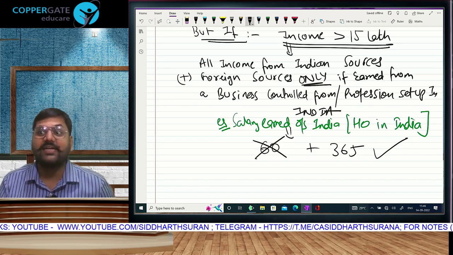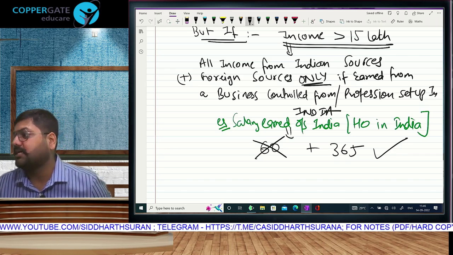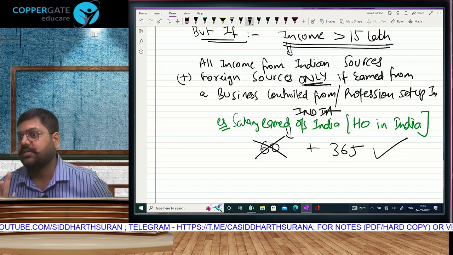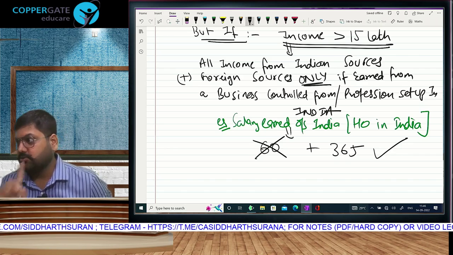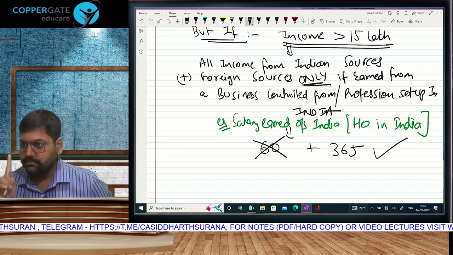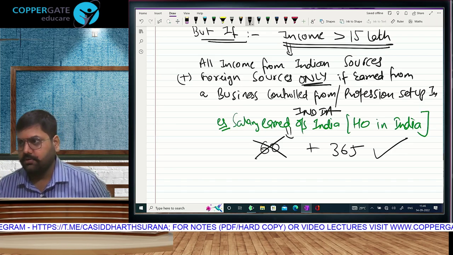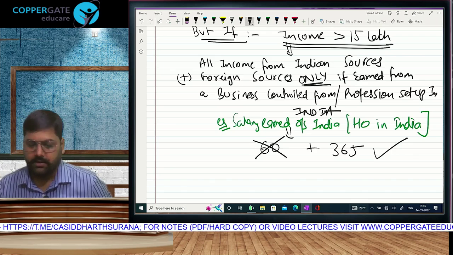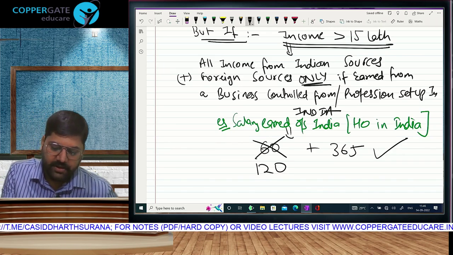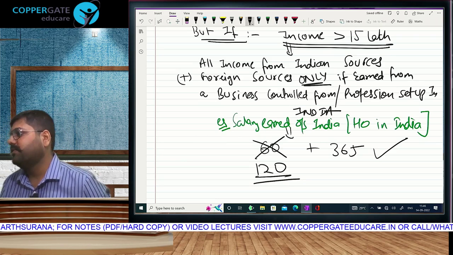This condition was getting cancelled for people coming on visit. But for those who come on visit and whose income exceeds 15 lakh, are we clear which income? When I say income, it does not mean world income. It means all Indian income total, and foreign income only if controlled from India. Then the condition will be reactivated in the form of 120 and 365 days.